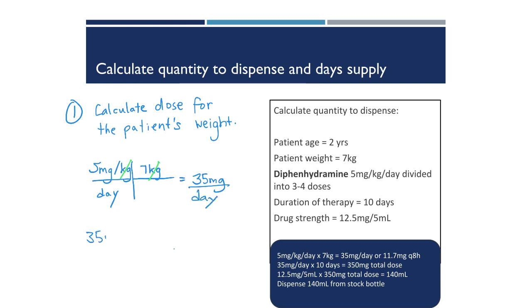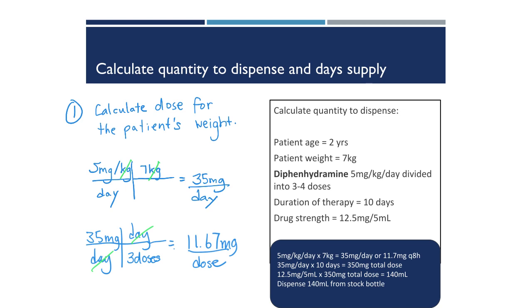And then to determine a per dose amount, we take 35 and simply divide it by how many doses per day we will give. Let's say we'll give 3 doses per day. Our day units cancel out, and we are left with 11.67 milligrams per dose. Now, in the real world, it might be very difficult to measure out 11.67 milligrams per dose, but we don't want to round just yet.